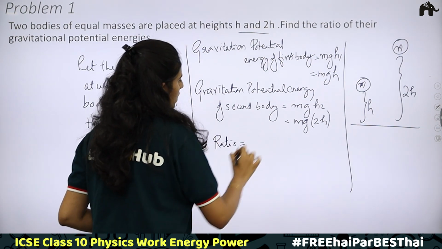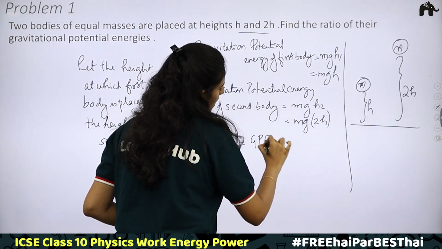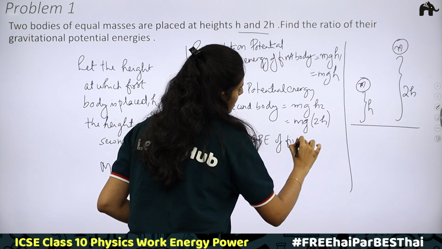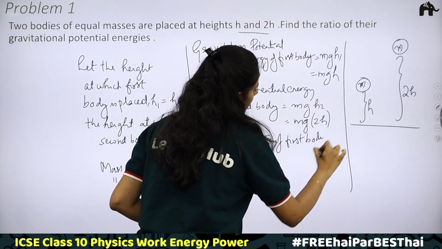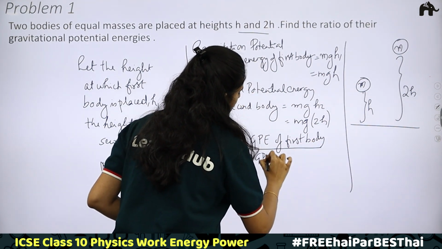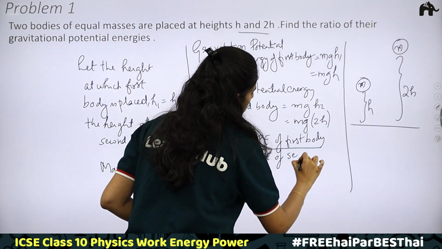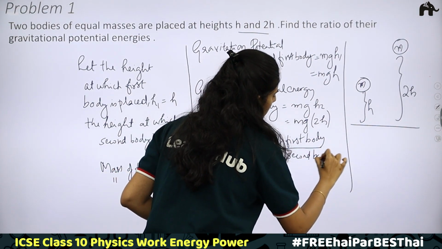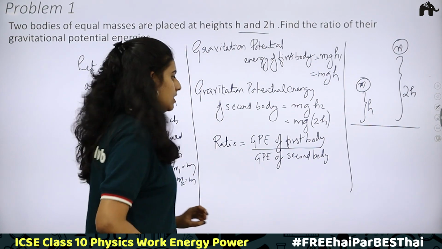Okay. Now the required ratio. Ratio is equal to gravitational potential energy of first body divided by gravitational potential energy of second body. Ratio means it is division.